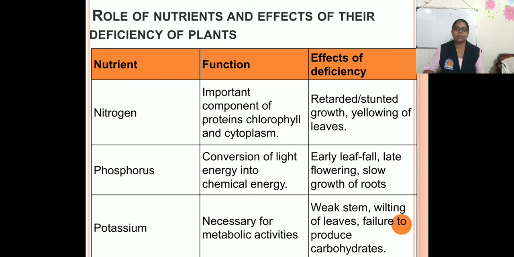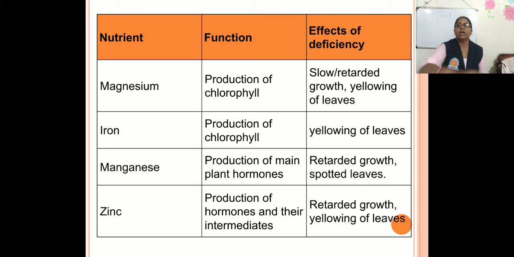So this is all about potassium. Next one is magnesium. The function of magnesium is production of chlorophyll, which is a very important function. Due to the deficiency of magnesium, there is slow and retarded growth, then yellowing of leaves again. Now iron. Production of chlorophyll, and due to the deficiency of iron, again the leaves are yellowing.